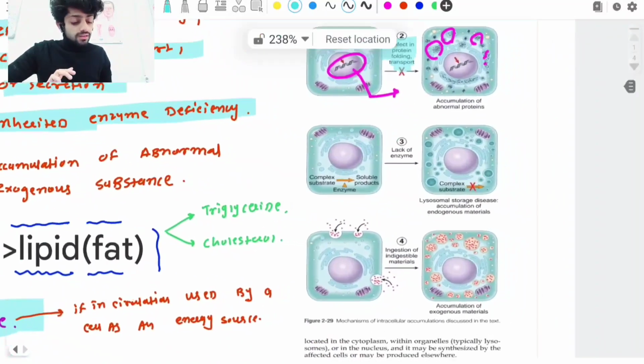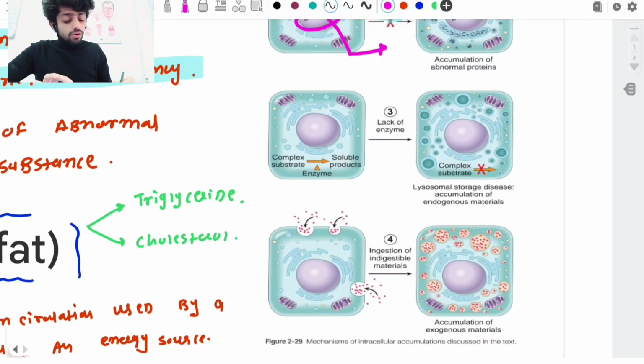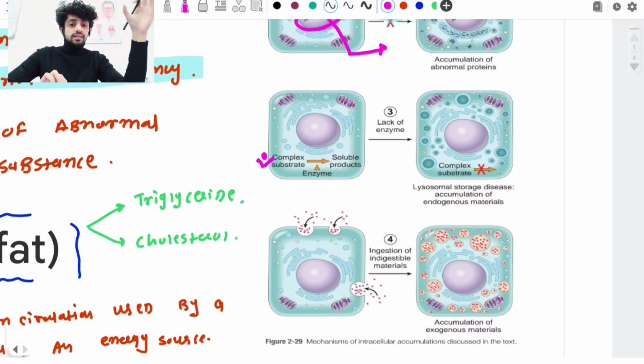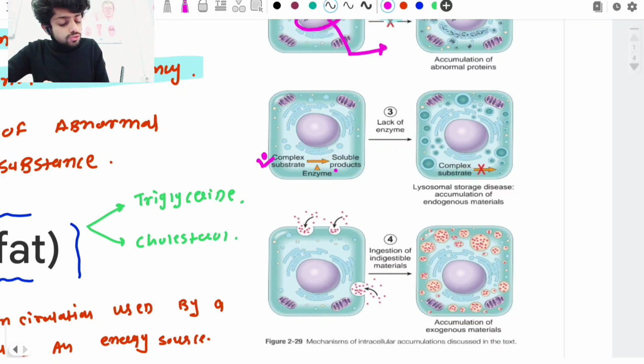So here, as you can clearly see, what is the substrate? Complex substrate. To convert complex substrate into what? Soluble substrate. Like we can take an example: there is one long polysaccharide chain. Can that polysaccharide chain move out from the cell? No. It is mandatory to convert that polysaccharide chain into small fragments. Then it is able to come out of the cells. That is, convert it into a soluble product, then it is able to come out from the cells.